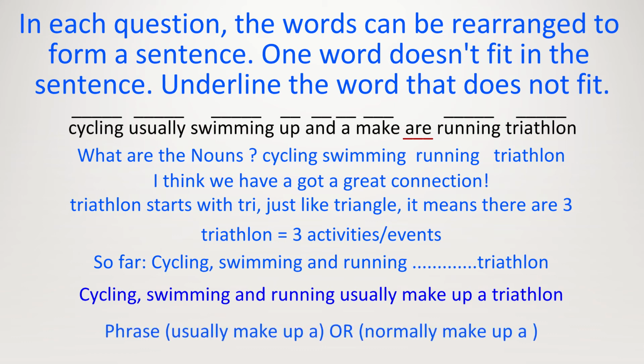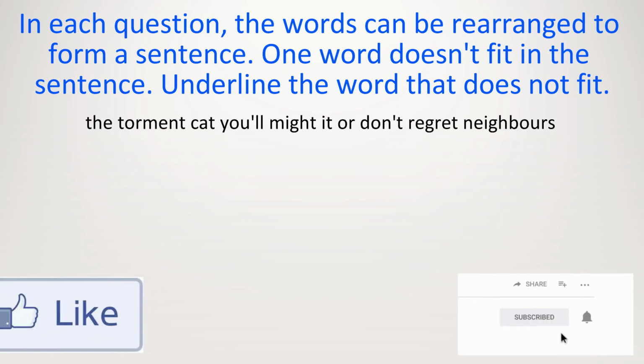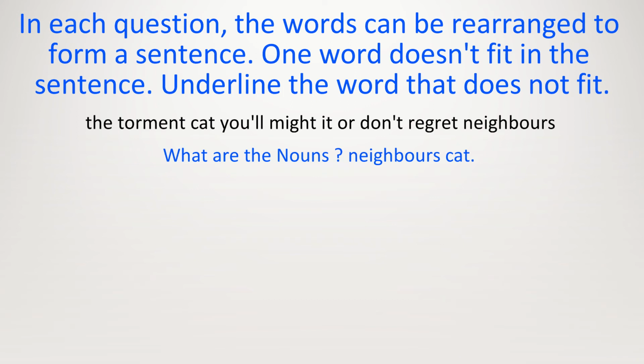Usually make up a. The, torment, cat, you'll, might, it, or, don't, regret, neighbours. Let's try starting with a noun, then a verb. What are the nouns in this sentence? Neighbours, cat, you'll. Really, that is a pronoun. So if we start the sentence with the neighbour's cat, then we need a verb. Regret, the neighbour's cat, torment. Doesn't sound right, so I think we need to switch it round.